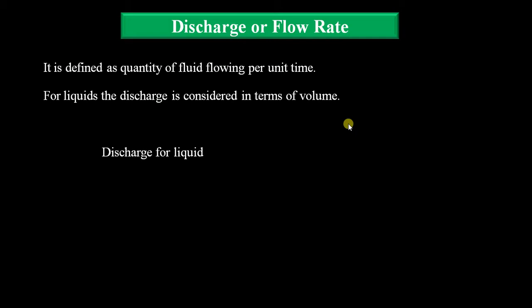And similarly, what is the equation we can write for the discharge, that we have to know. So the discharge for the liquid, from the definition, that is quantity of fluid, meaning volume of liquid or volume of fluid, divided by time. So that is volume of liquid per unit time. That is the discharge for the liquid here. And for the units, we already know the unit for volume is meter cube and the time is in seconds. So the units for discharge are meter cube per second.